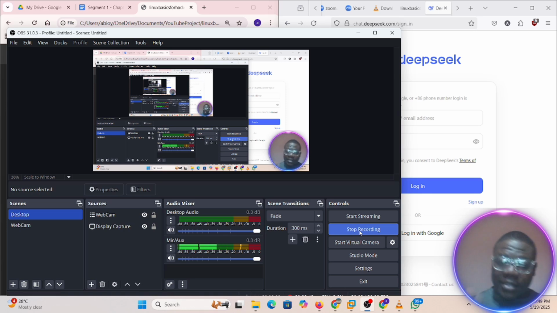Disclaimer. Whatever you learn here shouldn't be used unethically. It has to be used ethically. So whatever you learn here should be used ethically.